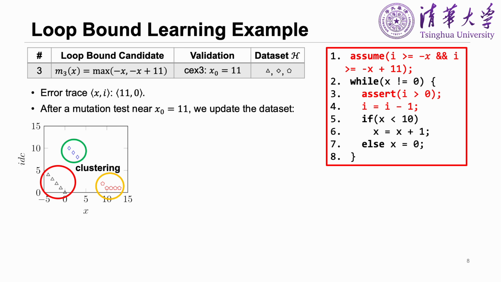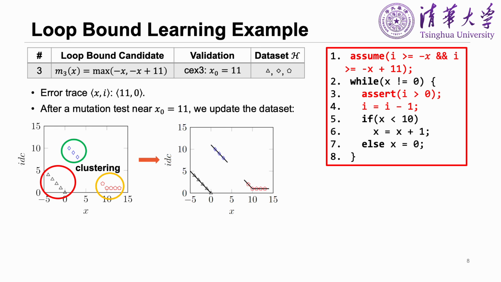By applying the clustering algorithm, we can get three subsets. They are the red cycle, the green cycle, and the orange cycle. We can learn the loop bound for each subset independently.